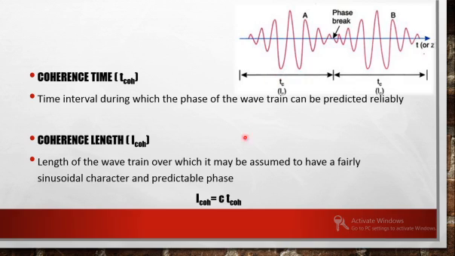And you can relate coherence time and coherence length. Length is taken as the velocity of light in vacuum c into coherence time. That you already know, distance is equal to velocity into time. So similarly, coherence length is given by the velocity of light in vacuum into coherence time.